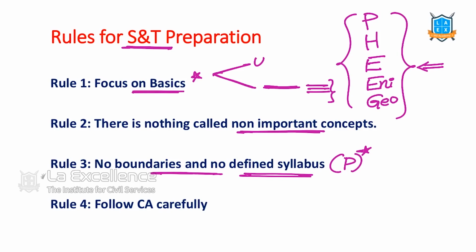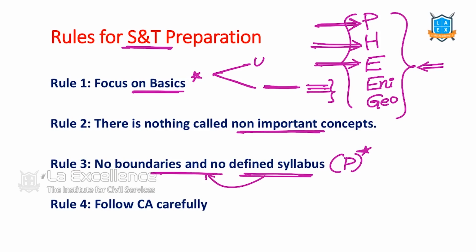With regard to other subjects, we can guess polity, we can note down 70 chapters and then we can read them. History, certain chapters can be noted down. Economy, we can note them down. But in science and technology, in most cases, we cannot do that. There's no boundary for the syllabus.